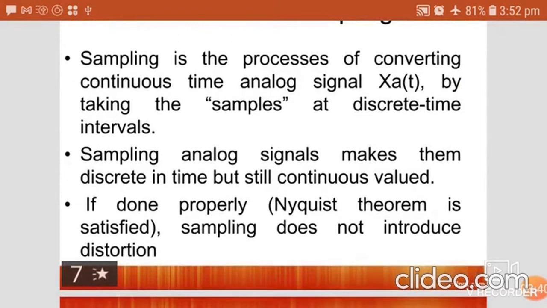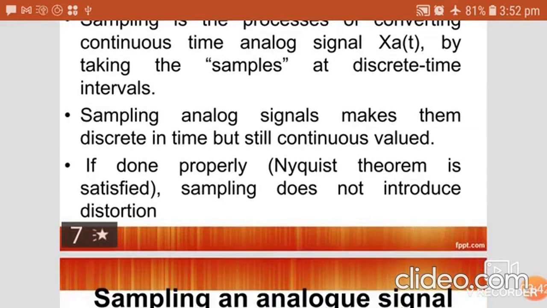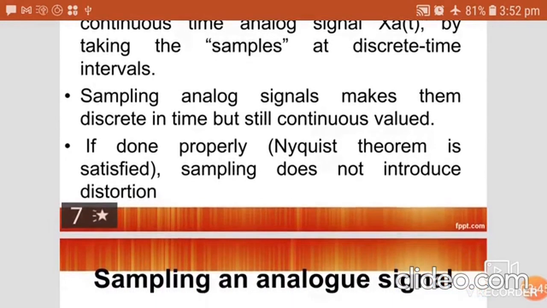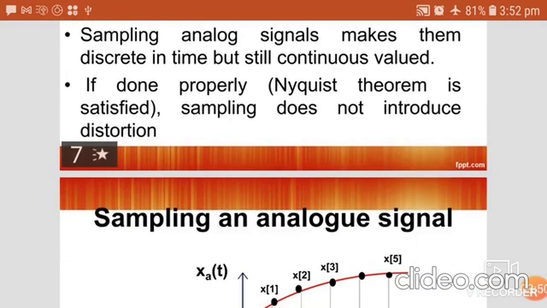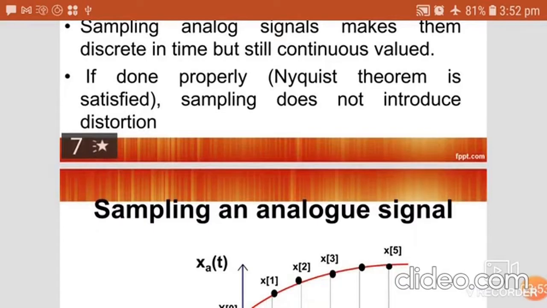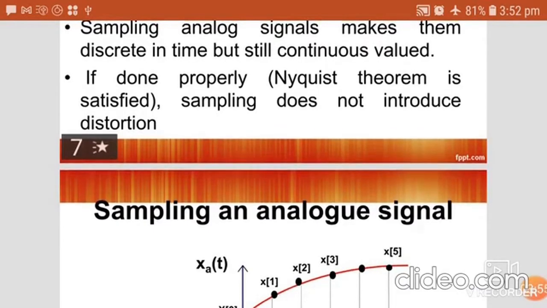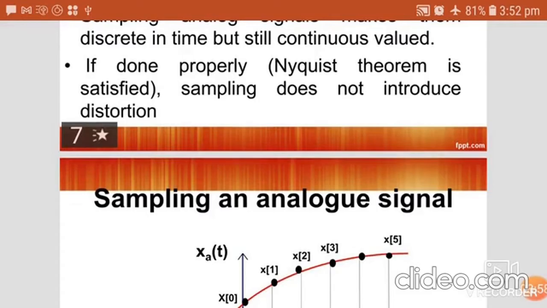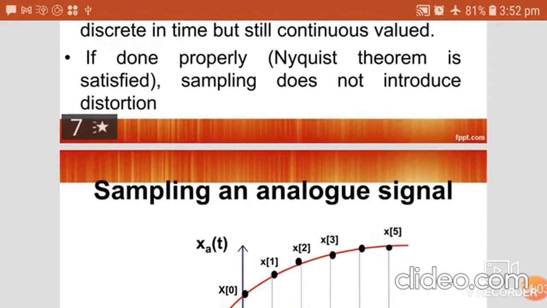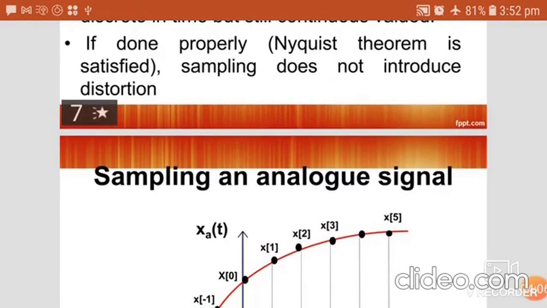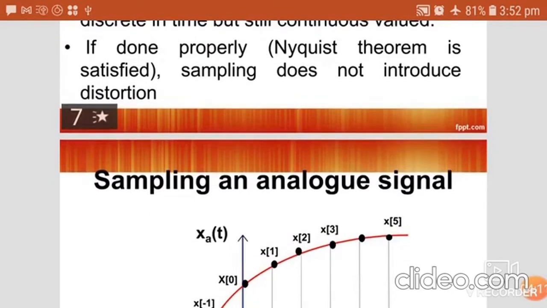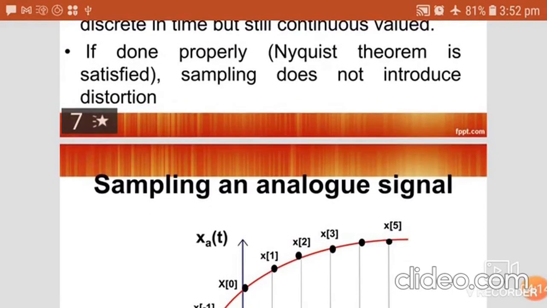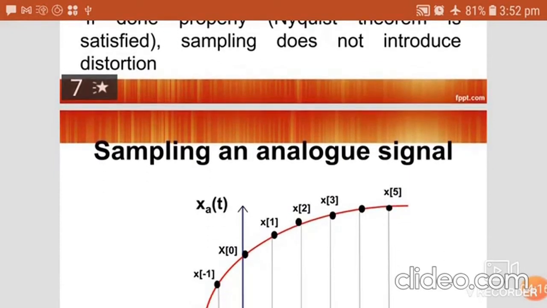Sampling is a process of converting a continuous time analog signal, named xa(t), by taking samples at different time intervals. Sampling analog signals makes them discrete in time. After sampling, the amplitude is still in continuous form. If it is in continuous form, the process cannot be done, so the continuous amplitude should also be converted to discrete amplitude by the process called quantization. For properly doing the sampling, the Nyquist theorem should be satisfied.